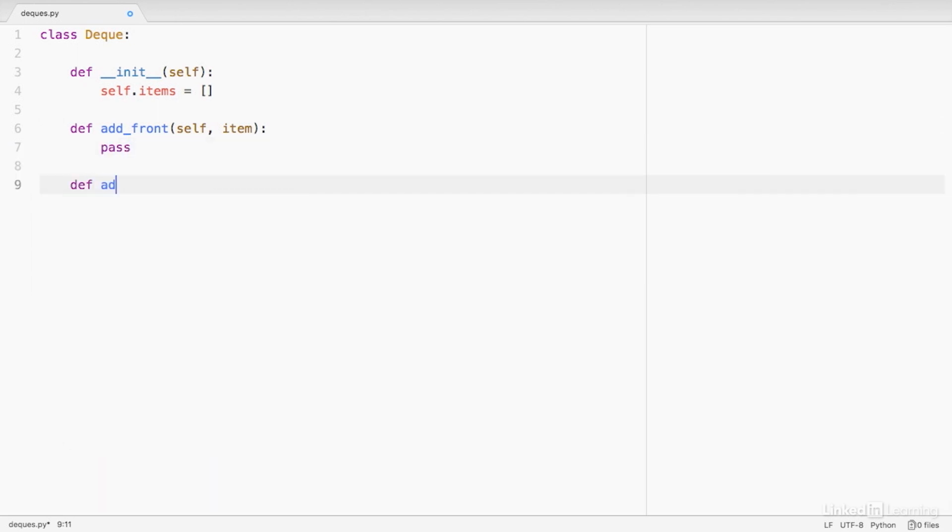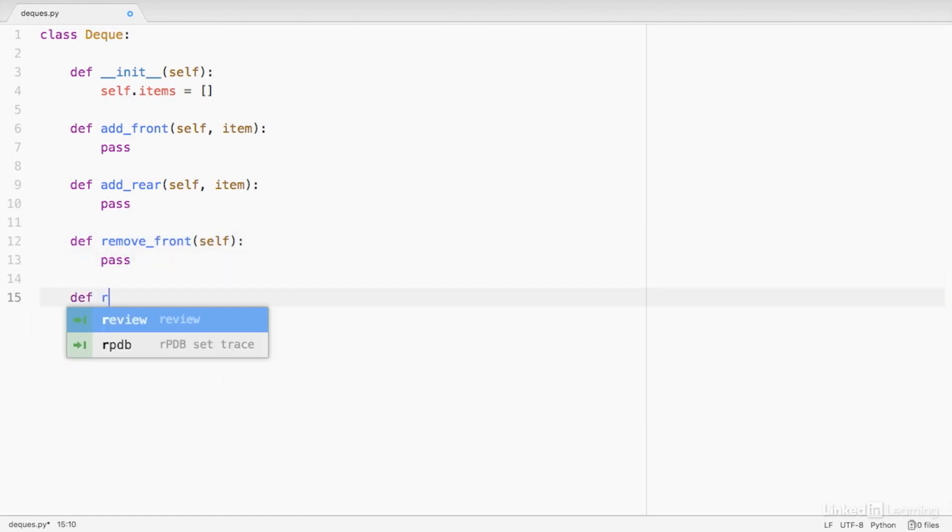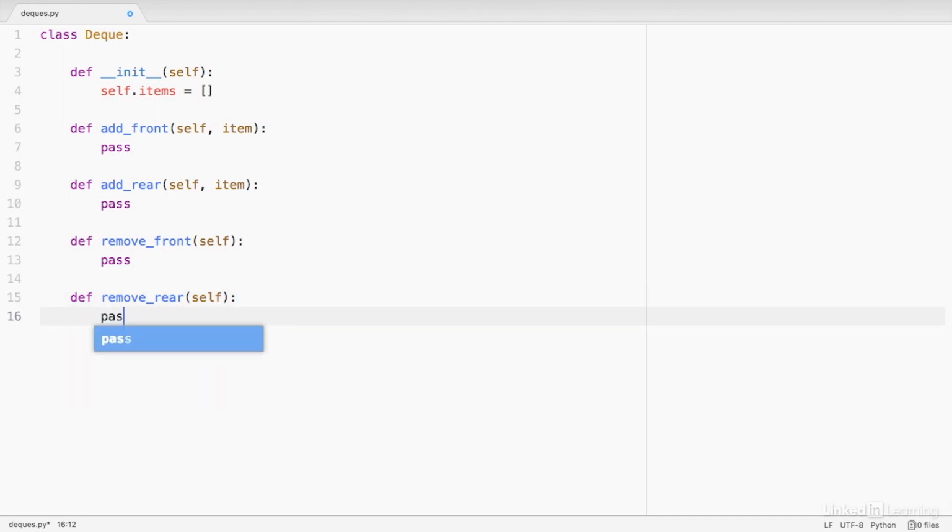And next, let's add the add rear method. Again, we'll need to pass in that item that we want to add. And we'll do something very similar for the removal methods. We'll do remove front and remove rear. And notice here again that we don't need to specify which index we want to remove because we're going to be using the list's built-in pop method. And we'll talk more about that later.